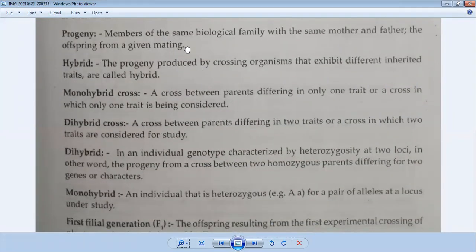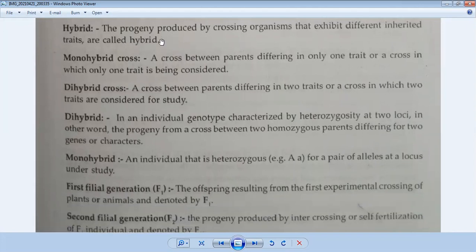Members of the same biological family with the same mother and father, the offspring from a given mating. The offspring we get in the next generation by crossing the mother and father, the two pure parents, that next individual or offspring is considered the progeny.